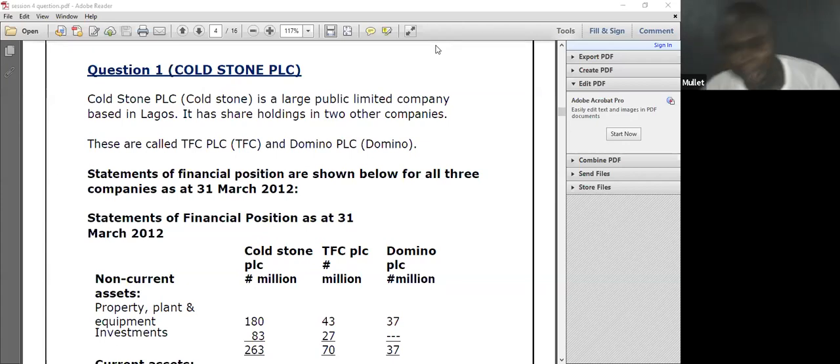We said secondly, fair value of the whole subsidiary. What do we mean by that? Instead of giving the fair value of the NCI, they say the company has a fair value at 100%. The fair value of the company, of the subsidiary, at 100%, they will give you, where you will now multiply the percentage of the NCI on the fair value of the whole subsidiary.